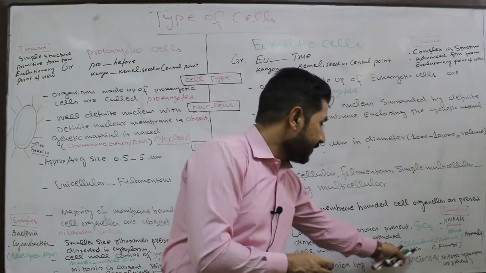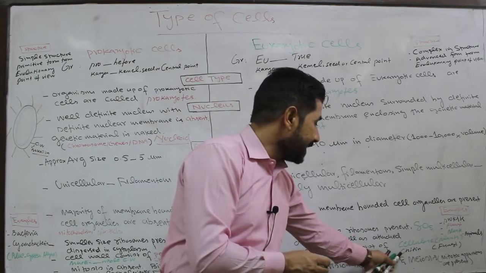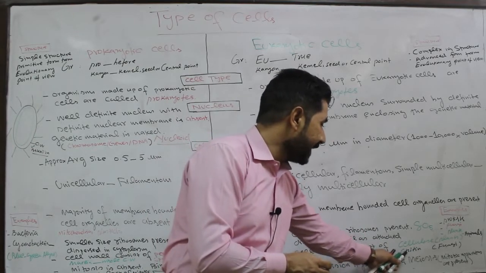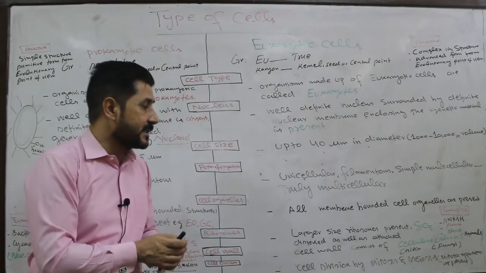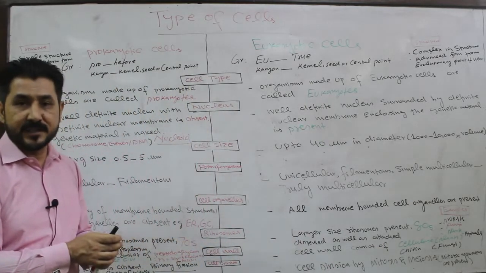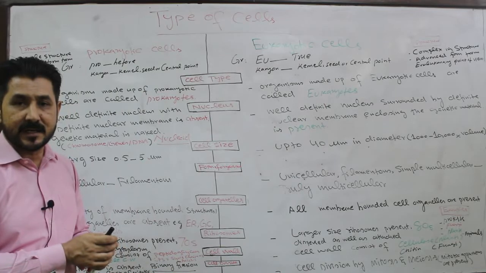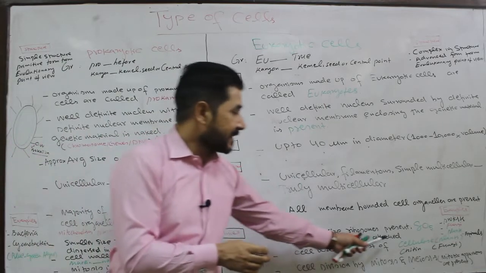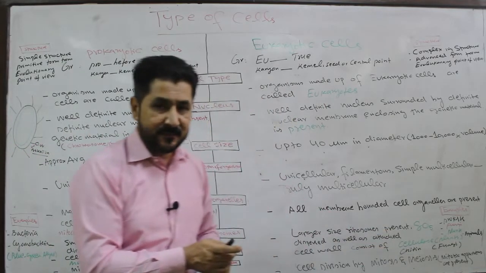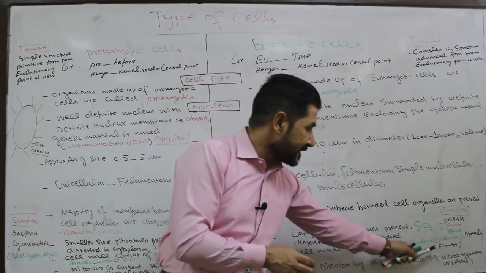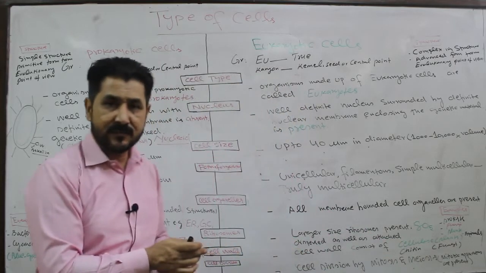In the case of fungi, the cell wall is made up of chitin. Chitin and cellulose are both carbohydrates, that is, structural polysaccharides. Cellulose is present in the cell wall of plants, while chitin is present in the cell wall of fungi.